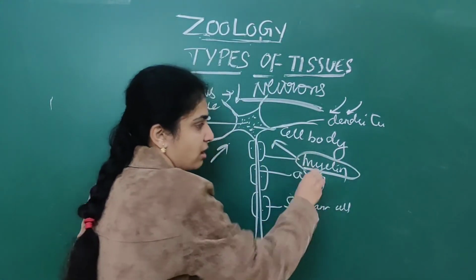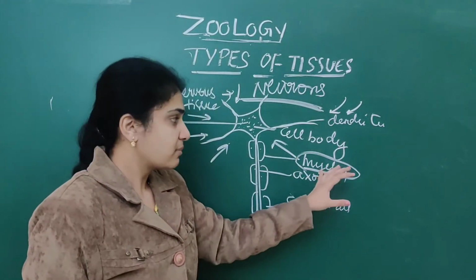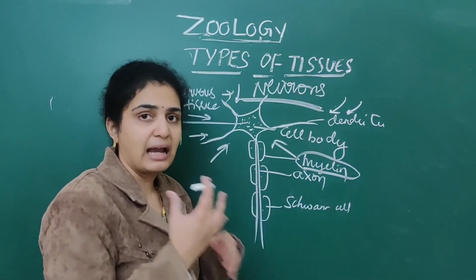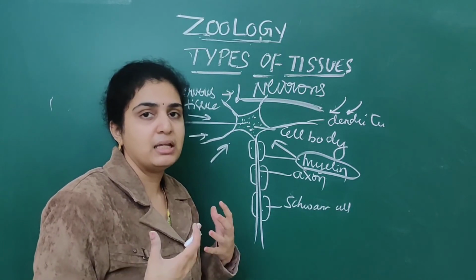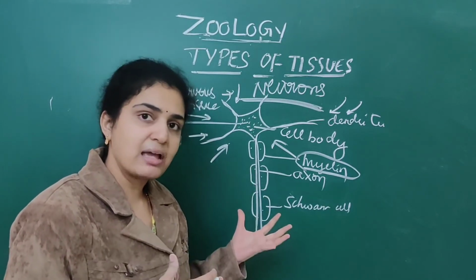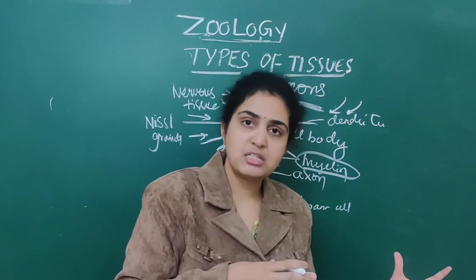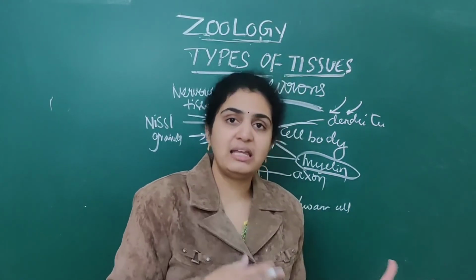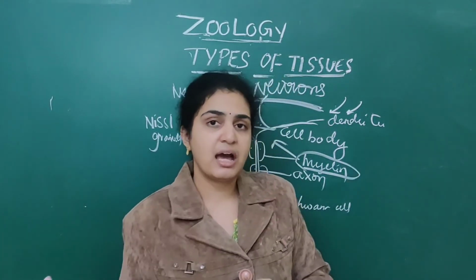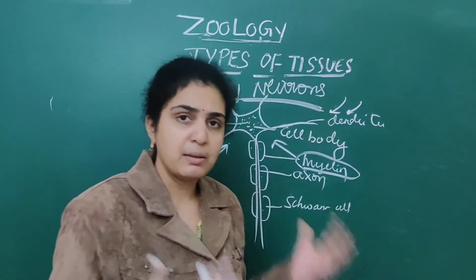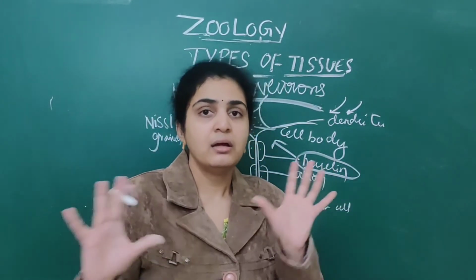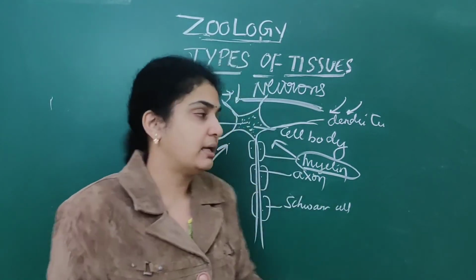This myelin sheath acts as a protective layer for the axon. If for some axons the myelin sheath is present, they are called myelinated axons. If it is absent, they are called unmyelinated axons. Simple.